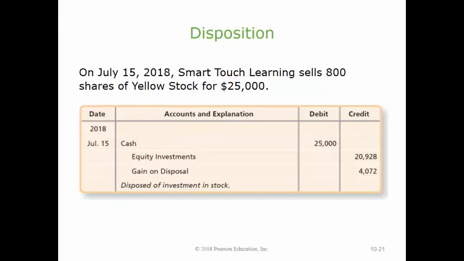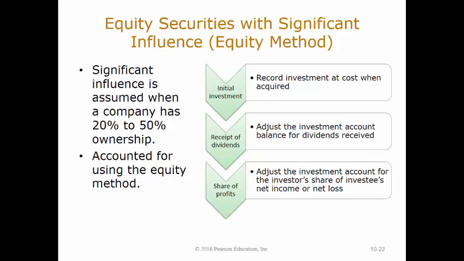To get the journal entry to balance, a gain must be recorded of $4,072 to gain on disposal. Remember that gain on disposal is a temporary equity account and is reported in the Other Revenues and Expenses section of the income statement. If the company had sold the stock at a loss, the account loss on disposal would be recorded as a debit.